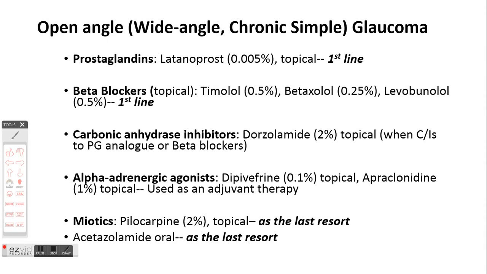Topical miotics such as physostigmine or pilocarpine or the oral acetazolamide are only used as a last therapeutic option. When all the options have failed or have not worked properly, then you can move over to the topical miotics or oral acetazolamide.